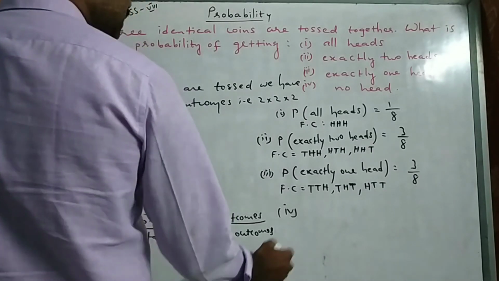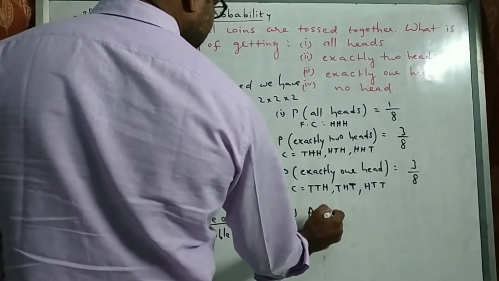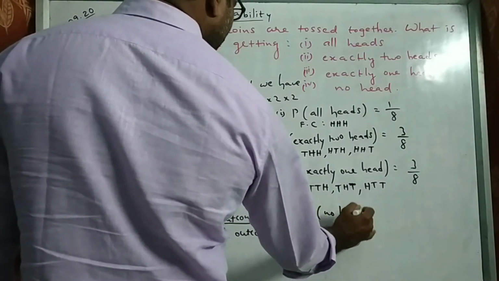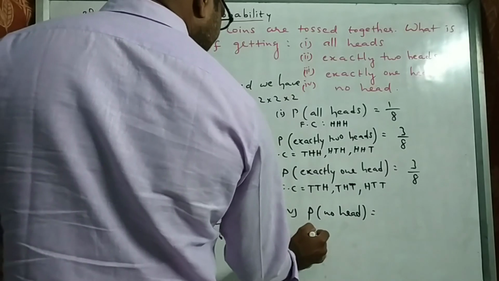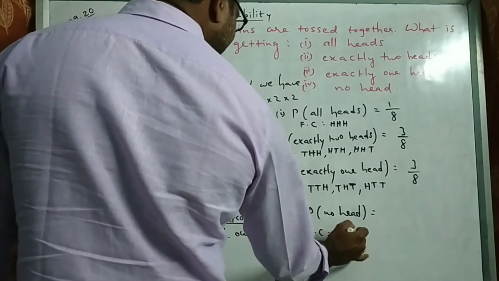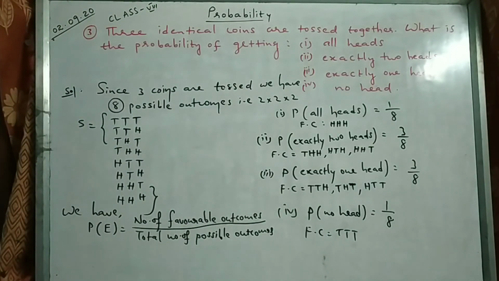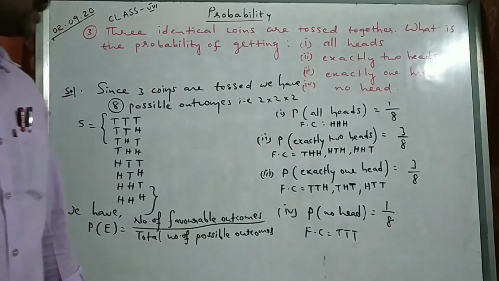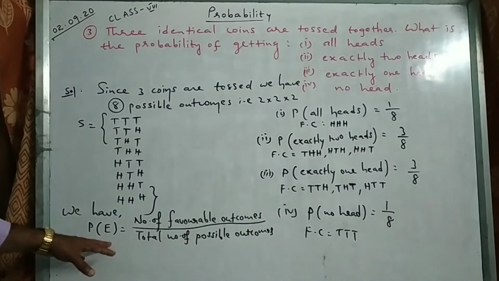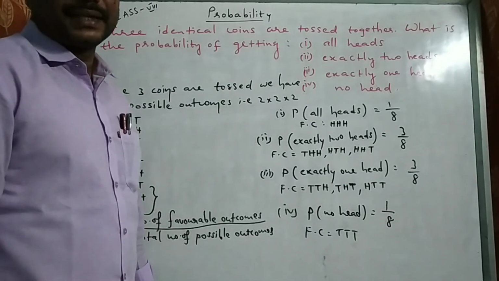So next, last, no head. No head means all tails. Favorable case is TTT. How many are there? 1 upon 8. Right? So only thing you have to remember is number of favorable outcomes by total number of possible outcomes. Simple. Okay? We will see some more problems in the next class. Thank you.